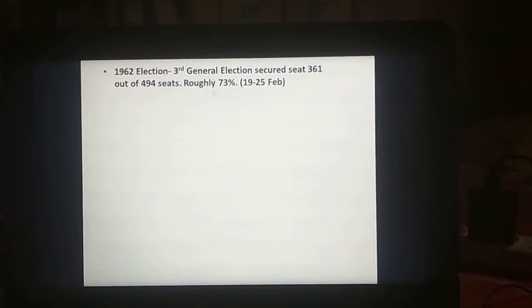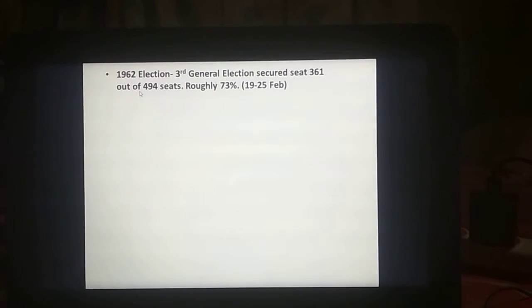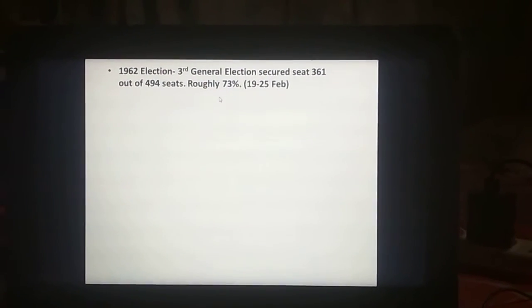In 1962, of course, it was not as great as the first two elections, but even here the majority of the seats were captured by the Congress. Out of 494, 361 seats were captured by the Congress, that was 73% of the seats, and they could secure 44.7% or 44% of votes.